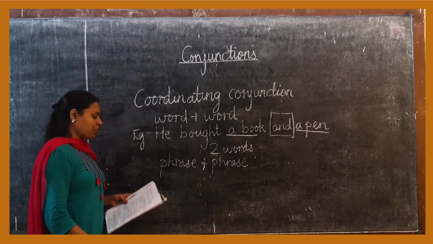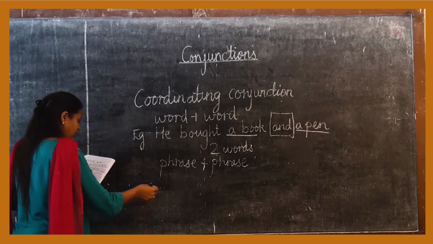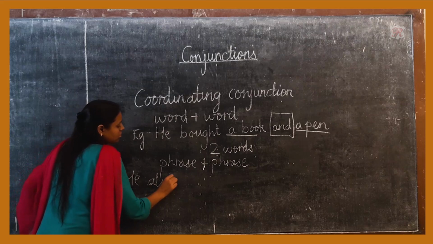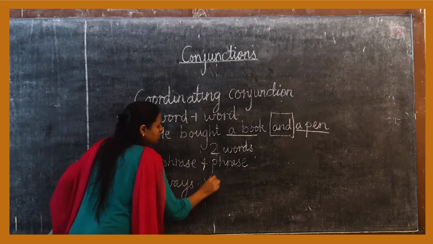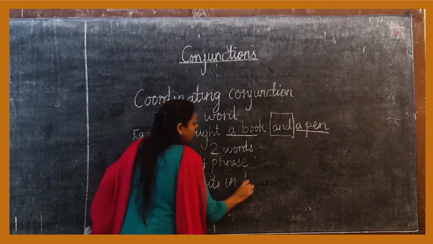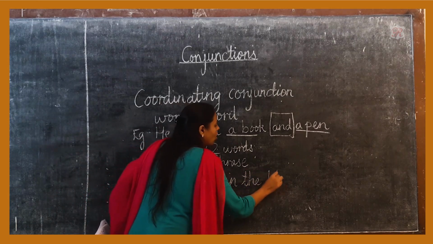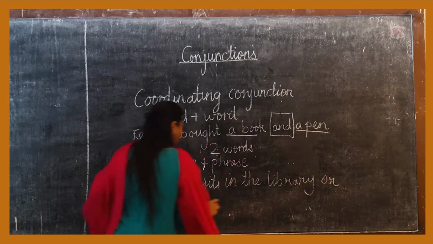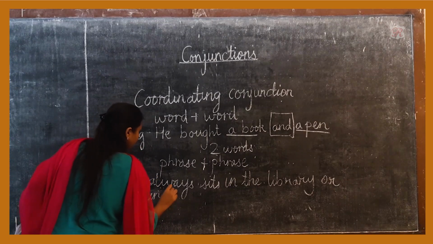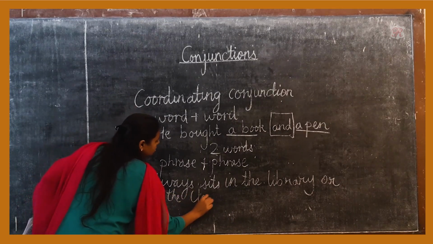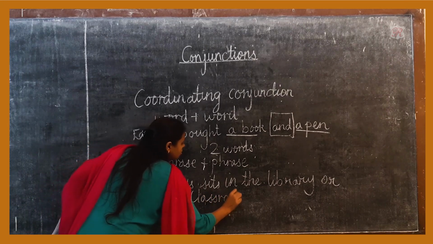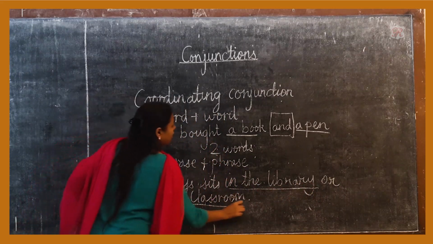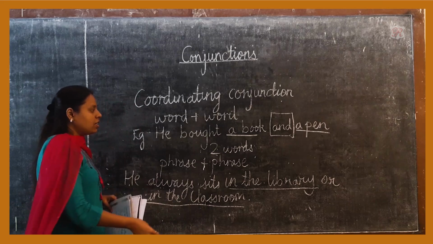Now, if I say, he always sits in the library or in the classroom, in the library and in the classroom are the two phrases used in the sentence.